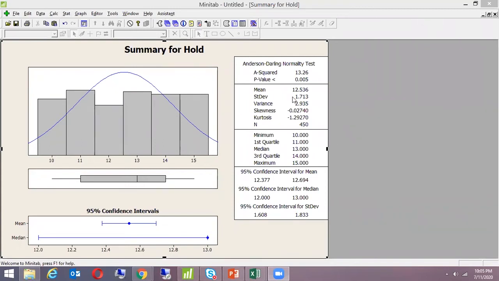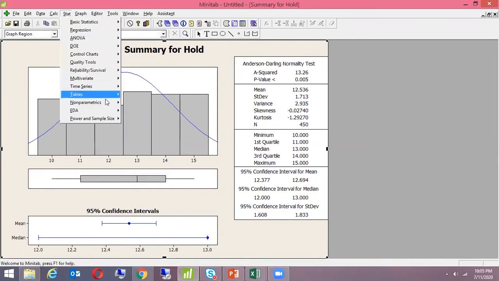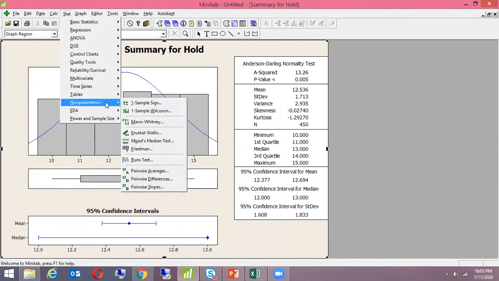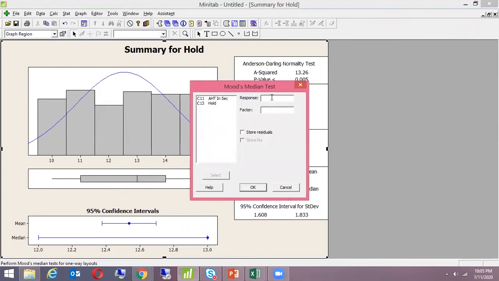So now we want to do the Mann-Whitney or Mood's median. Let's do Mood's median, wherein we have more than two subgroups in the data. So I will go to Stats, Nonparametric, and Mood's median. Mood's median needs to be done when we have more than two subgroups. Response: always remember the response is my Y. So here in this case HT is my Y.